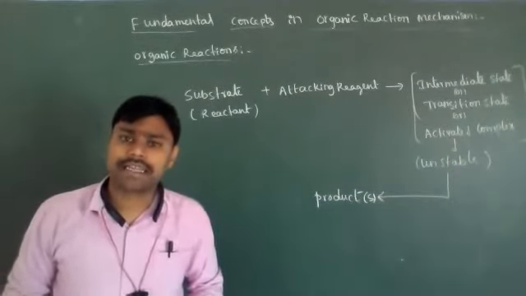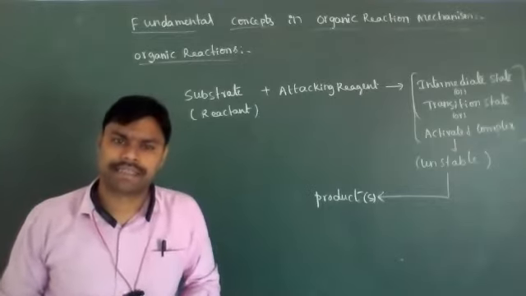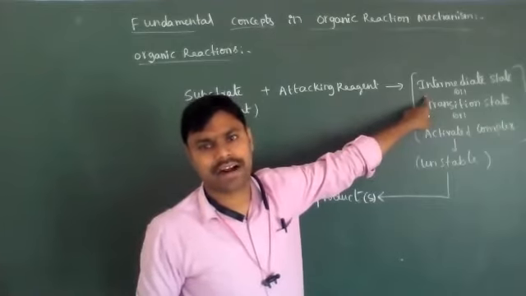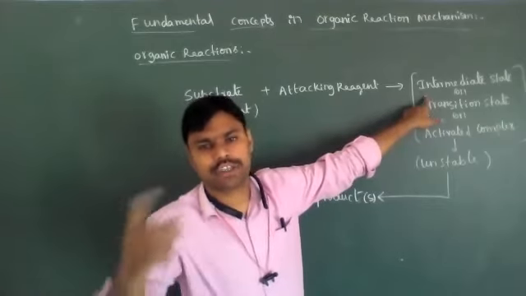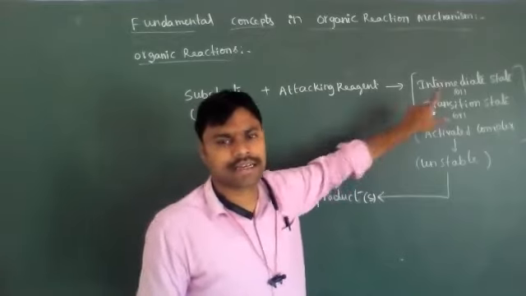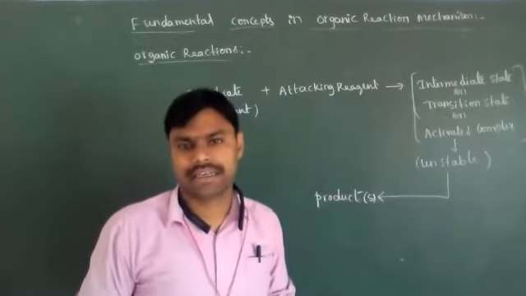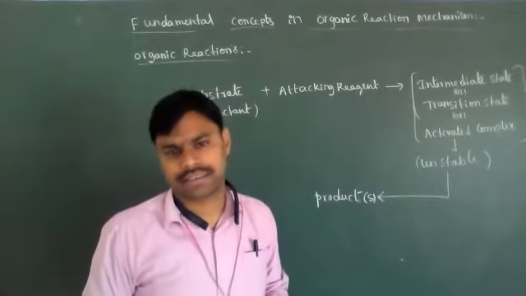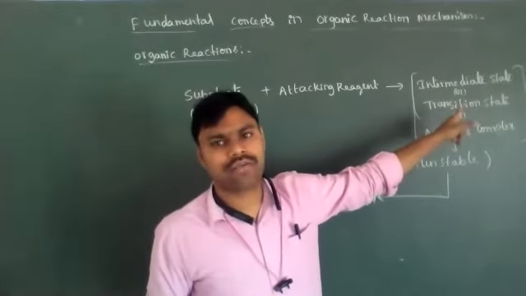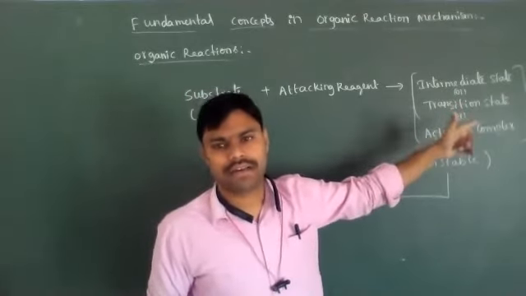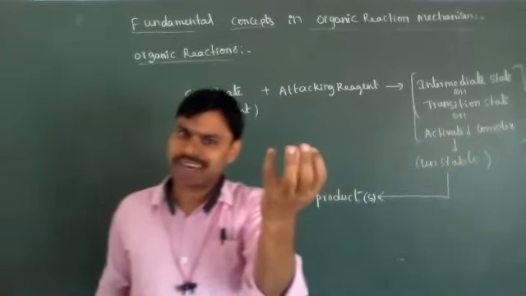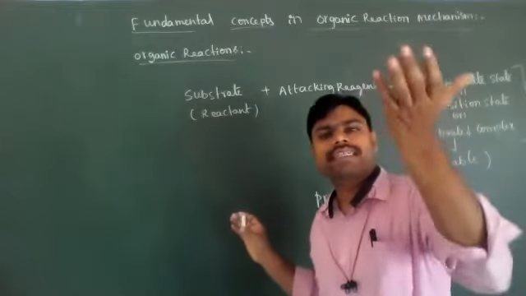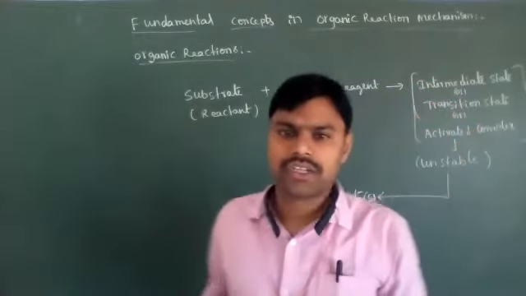Types of organic reactions. How many types of organic reactions are present? When intermediate free radicals are forming, those reactions are called free radical reactions. Where positively charged carbon atoms are present, those reactions are called carbocation reactions. Where negative charges are formed, those reactions are called carbanion reactions. Positive means electrophile, negative means nucleophile. Positive means there are no electrons, that's why those are called electrophiles. Negative means electron rich, those are called nucleophiles.